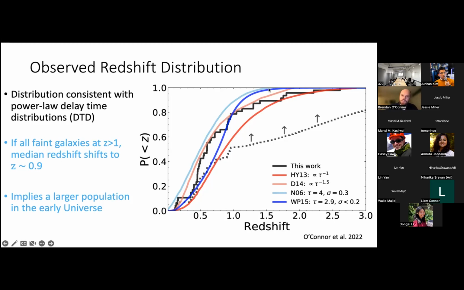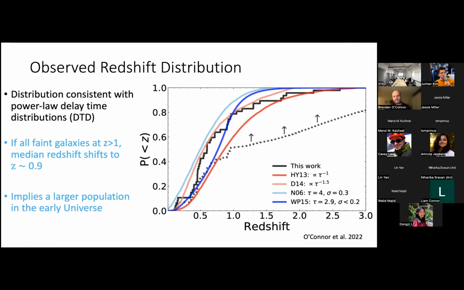These log normal distributions do not predict enough high redshift events. We see there's this large discrepancy here, whereas the red lines actually do predict a similar amount of high redshift events to what we find. So we're actually disfavoring log normal models for delay time distributions and saying it's likely a power law. Of course, neither of these two models is perfect, but they do a better job.